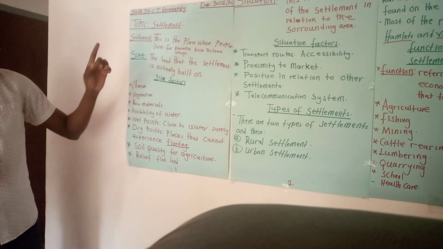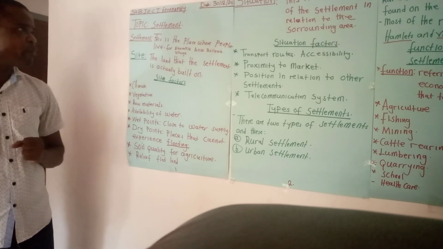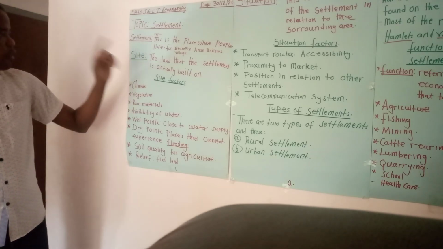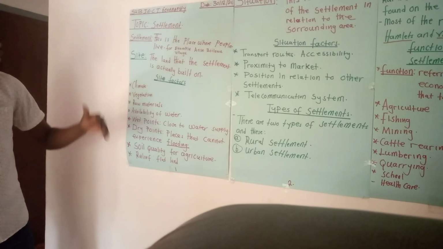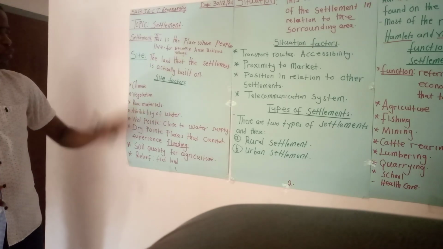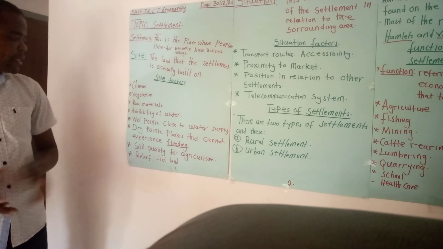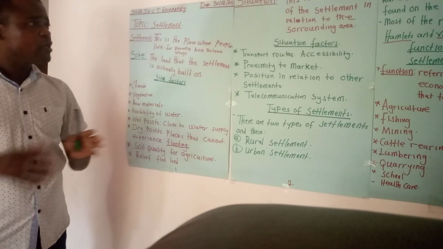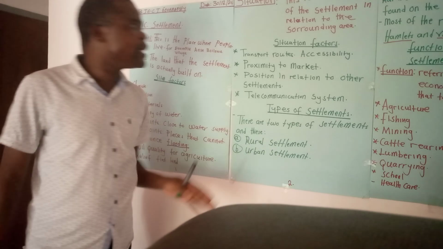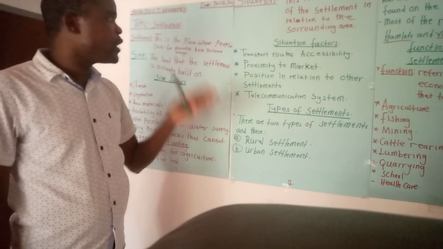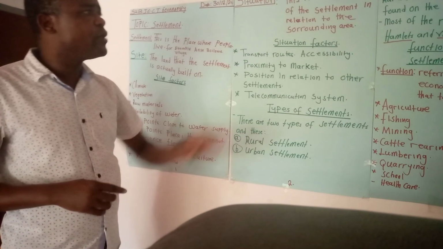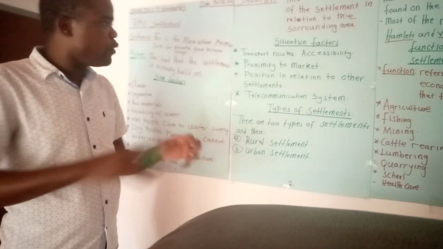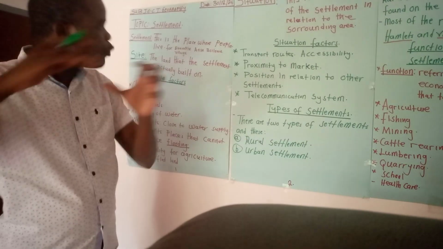So remember, in the first place we said there are two terms that we must understand when we are looking at settlement. One, we have site, and we defined what site is, and we also looked at some of the factors that affect site. Also, we have situation. Situation is the position of the settlement in relation to the surrounding area. This is where the settlement, or the building, is situated.